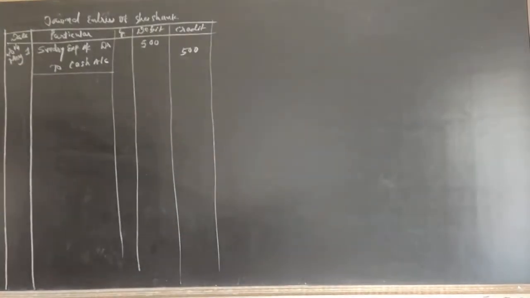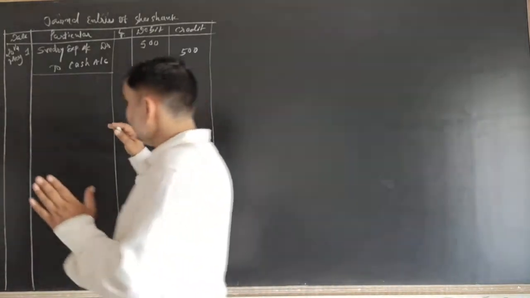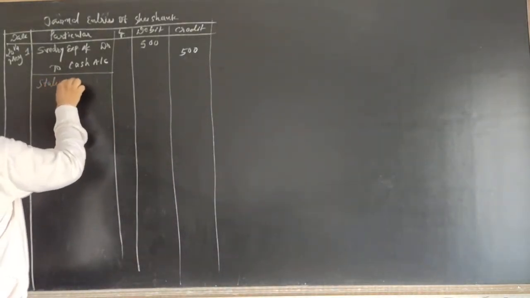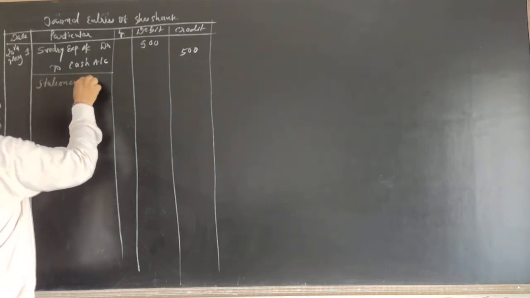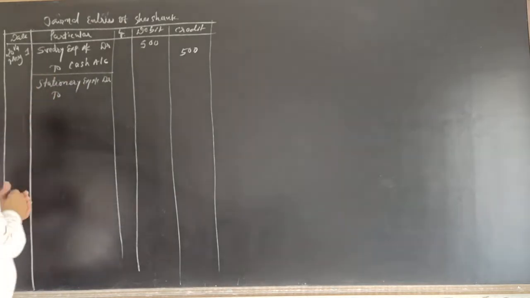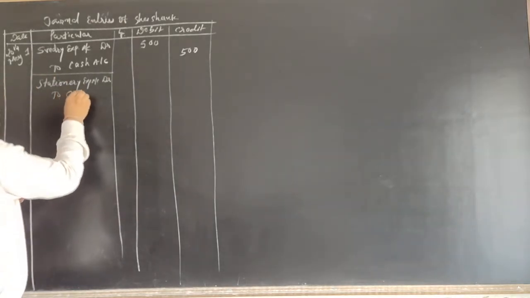Okay. Now see the second one is paid stationery expense. So stationery expense account debited, and cash comes or cash goes out, cash goes out, so cash account.